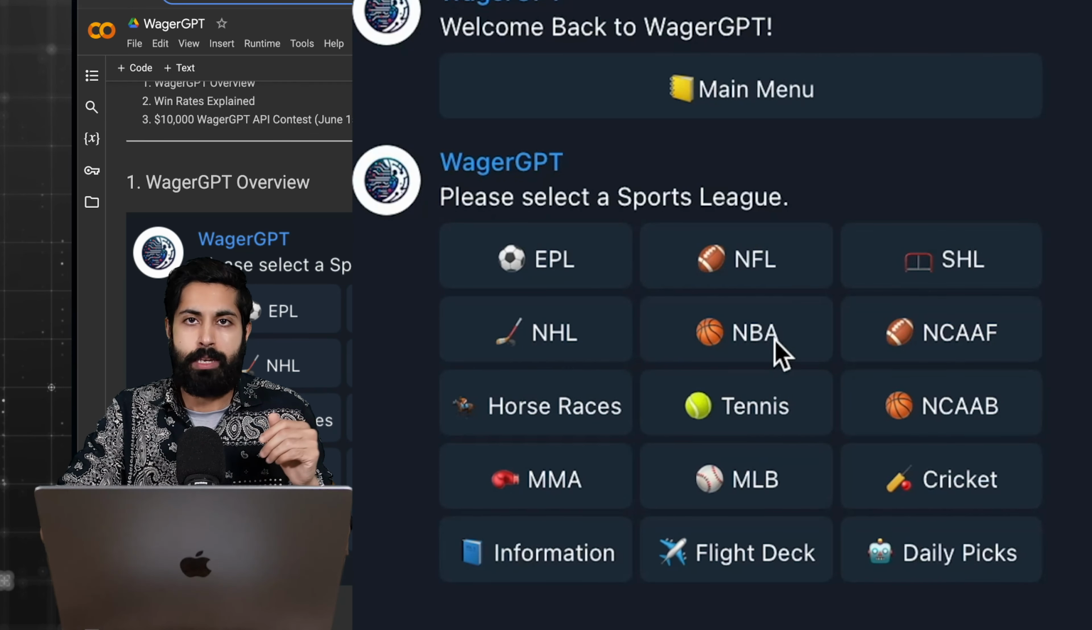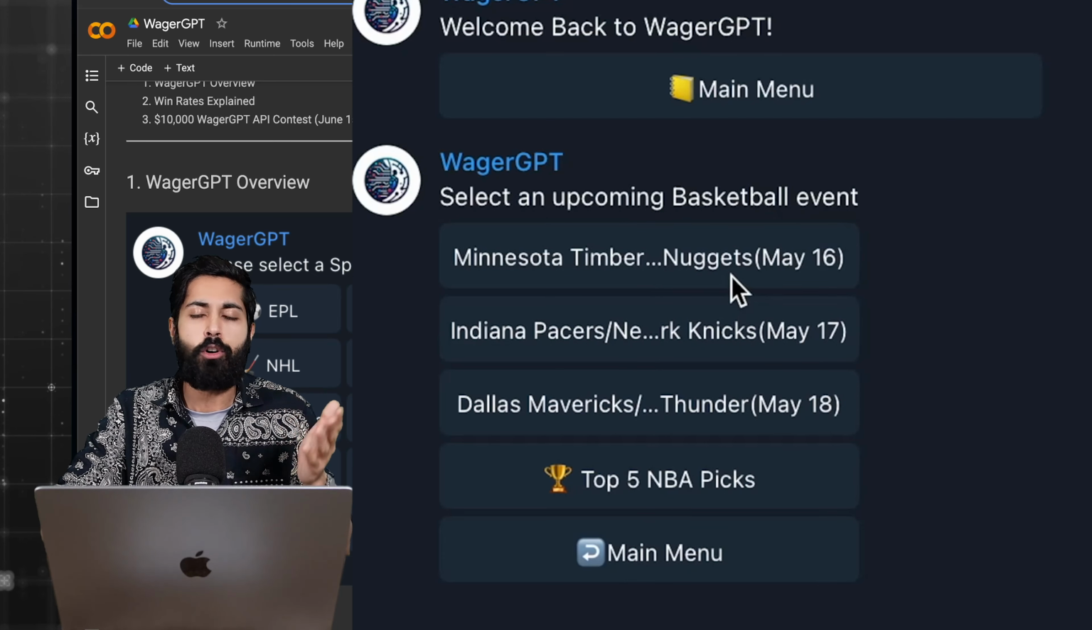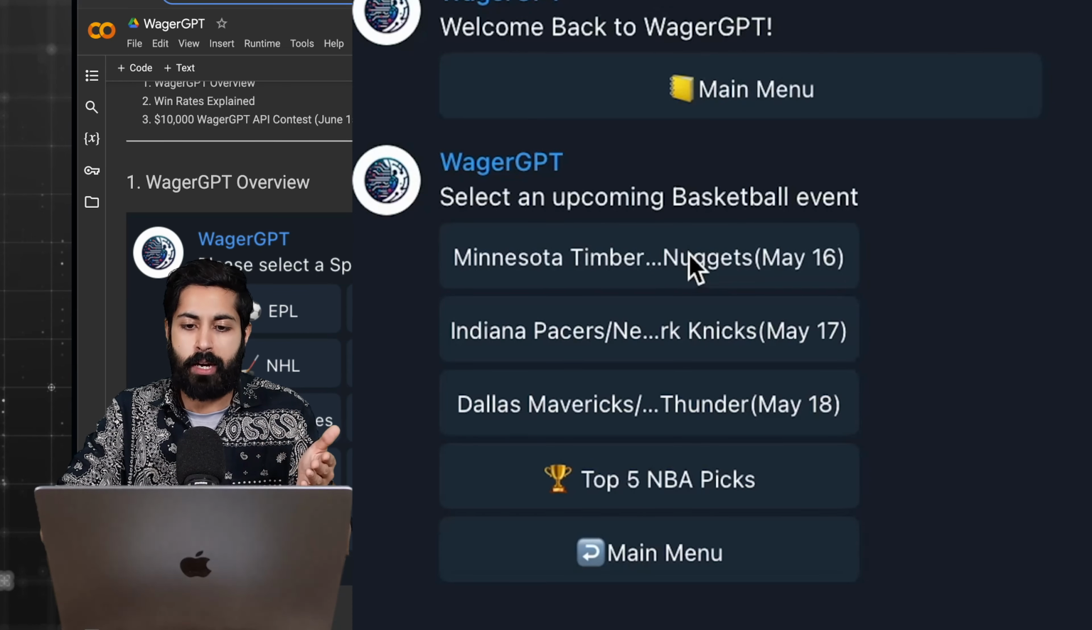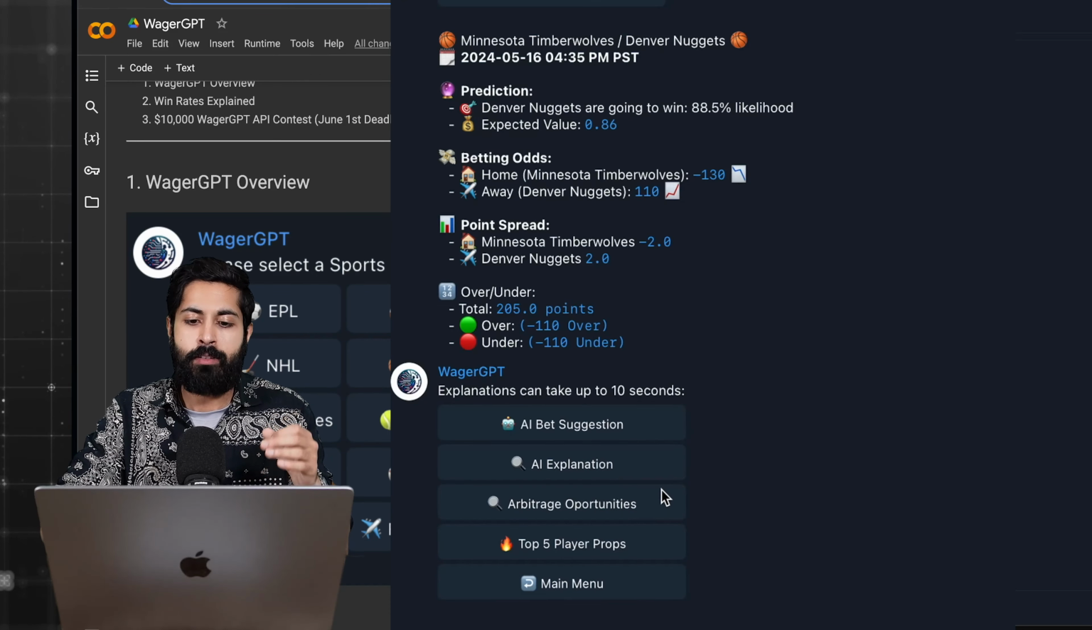And let's pick one of these. Let's pick NBA. That's one of our first prediction engines that WagerGPT had. And we can see some games here. So I'm going to click on this game for the Minnesota Timberwolves versus the Nuggets. And what it's going to do is it's going to give me a bet suggestion of what it thinks the best bet is. And you can see that right up here. Denver Nuggets are going to win with an 88.5% likelihood.